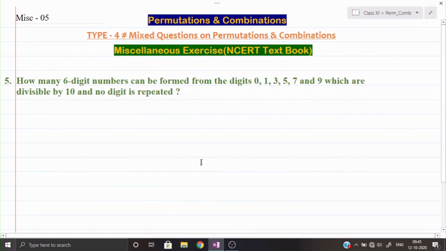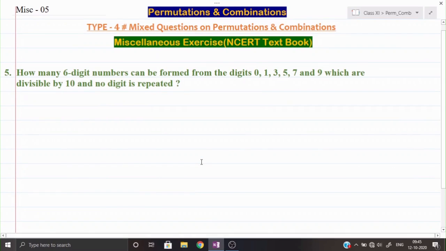How many 6-digit numbers can be formed from the digits 0 1 3 5 7 9, which are divisible by 10 and no digit is repeated? Remember, here sequence matters, because if the digits are interchanged, the number formed would be different. For example, 100 and 001 are two different numbers. Okay, so first of all, you see what we have been given in this question.